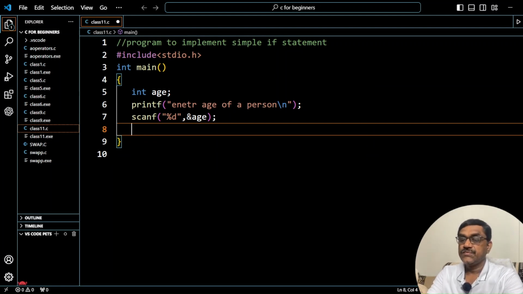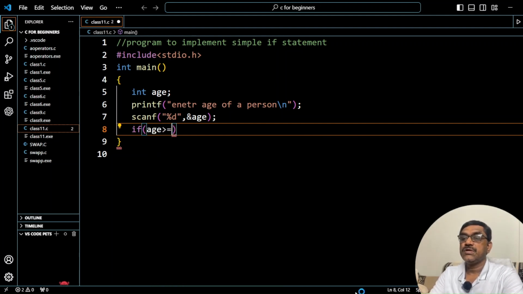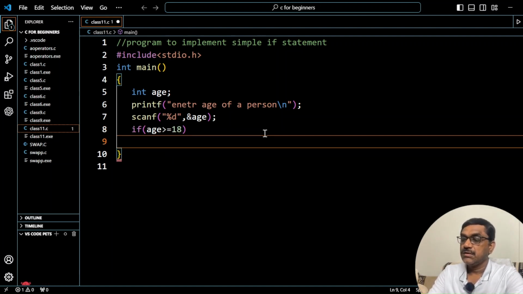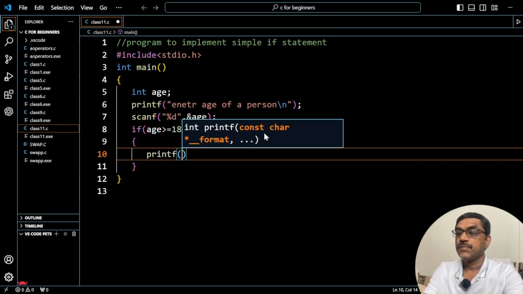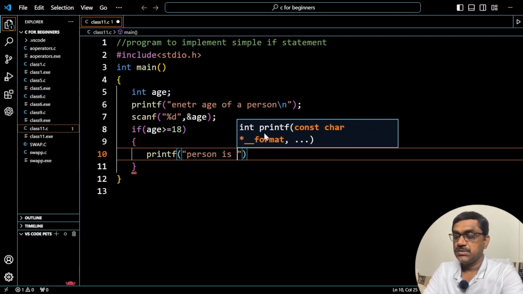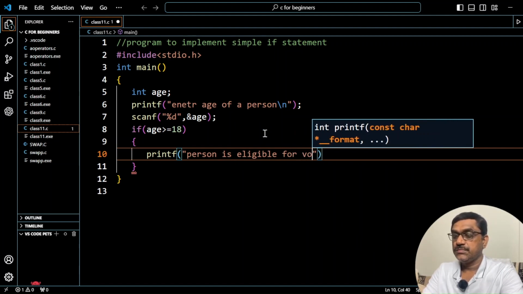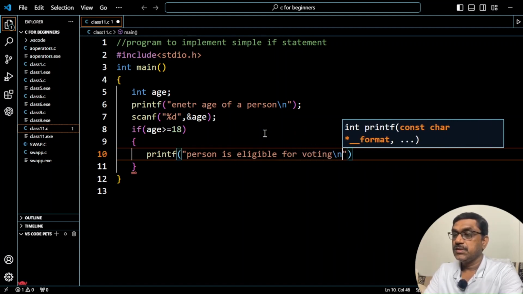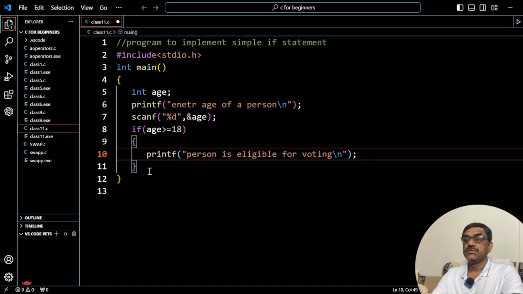Use an if condition: if age greater than or equal to 18, using the operator greater than or equal to, then you say printf person is eligible for voting. So this is using the if condition.